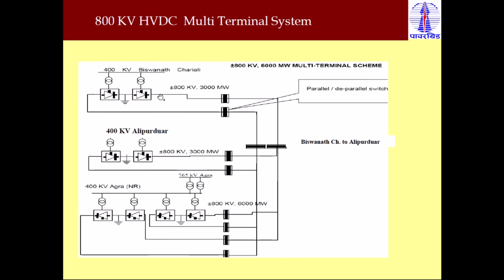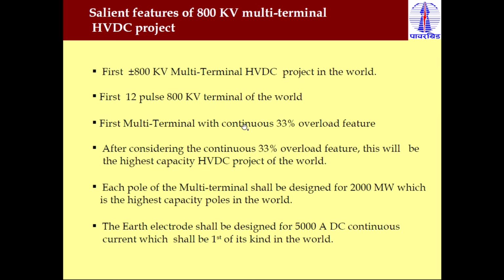So one pole means, as I already explained, here you can see the single line diagram. Suppose this is a positive pole, and this is a negative conductor, so it is a negative pole. So each conductor has a capacity to transmit 2000 megawatt. Clear? As of now it is designed for 2000 megawatt, but it transmits only 3000 megawatt power transfer.